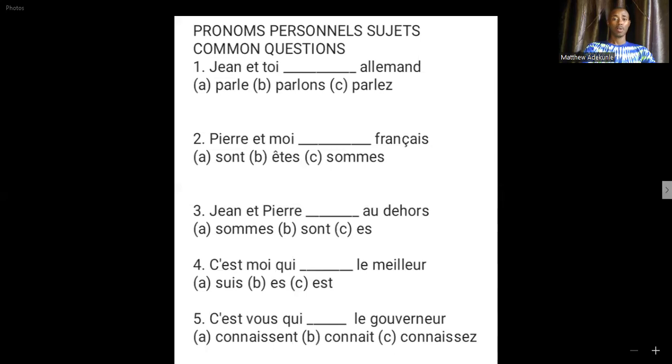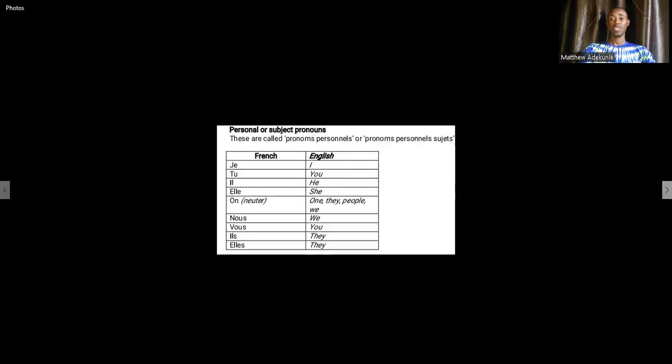Now, when we talk about pronom personnel sujet, that means personal pronoun. But this time around, it is about subjective case, that means the doer of the action or the performer of the action. And you should know that it is not a noun. We are using another word to replace the noun, and that is why we call them pronouns.